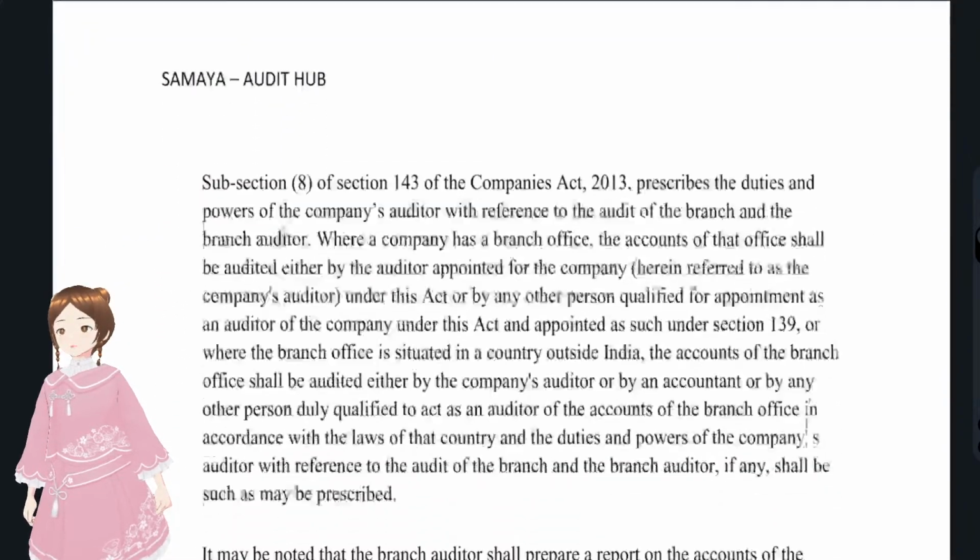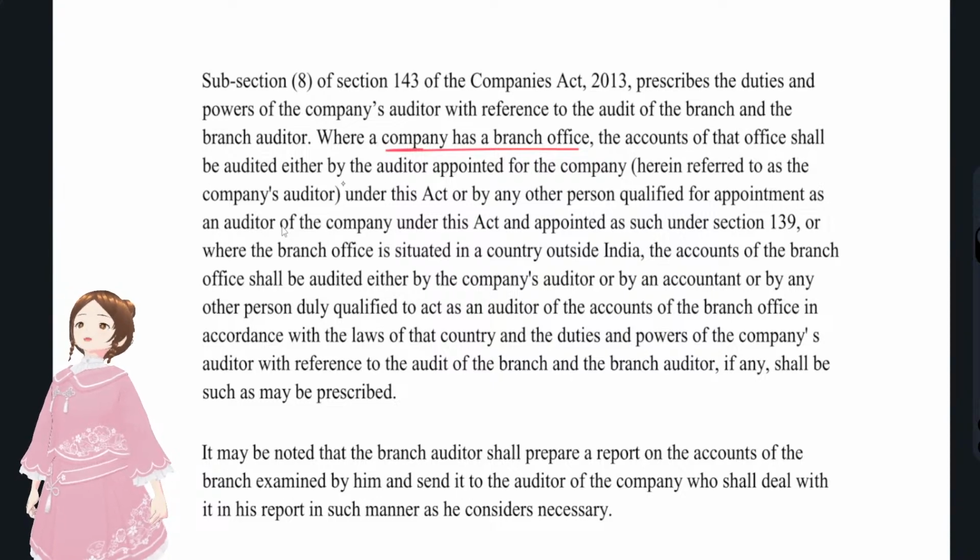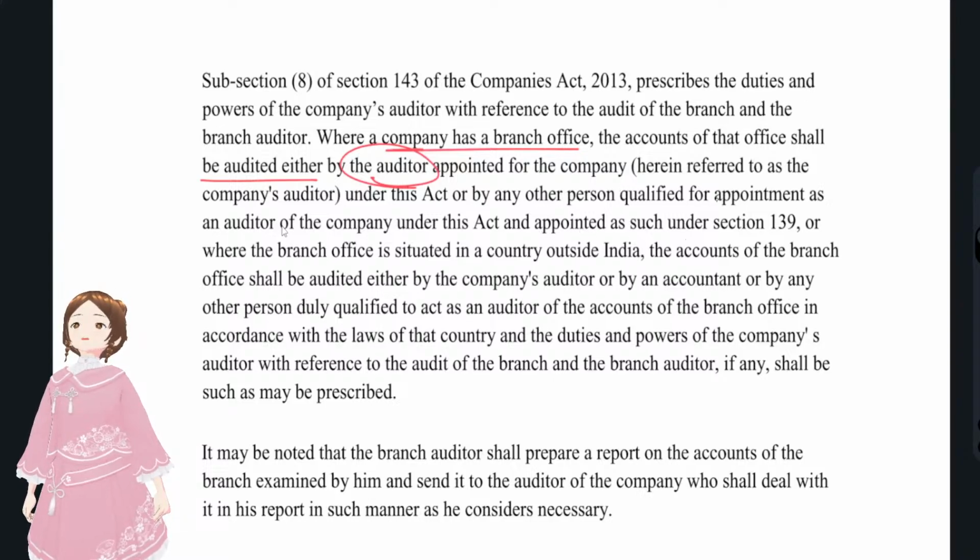Now they are talking about the branch auditor provisions. See, where a company has a branch office, the accounts of that office shall be audited either by the auditor appointed by the company, as we said, or any other person qualified for appointment.